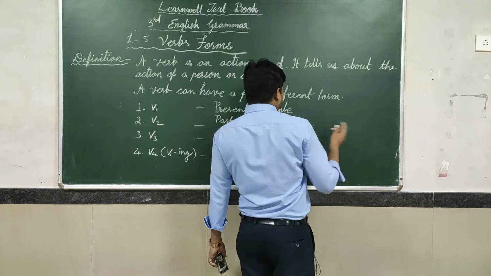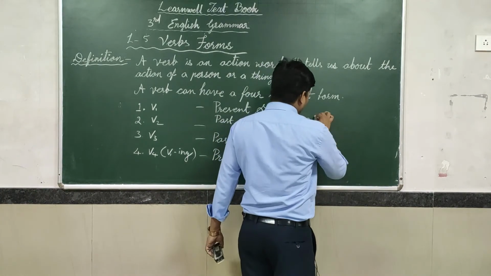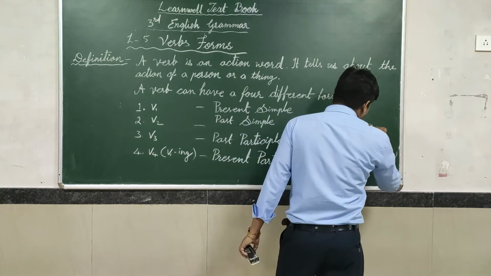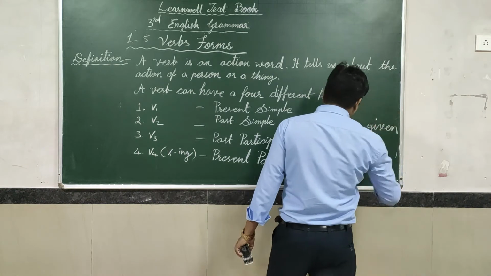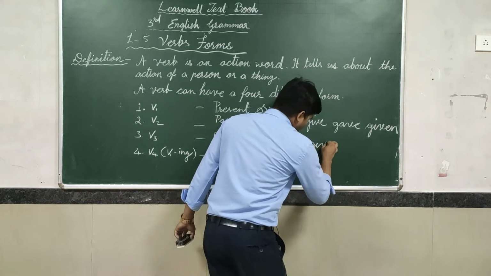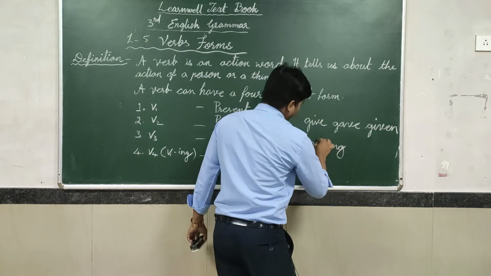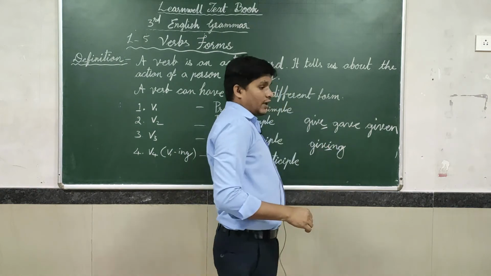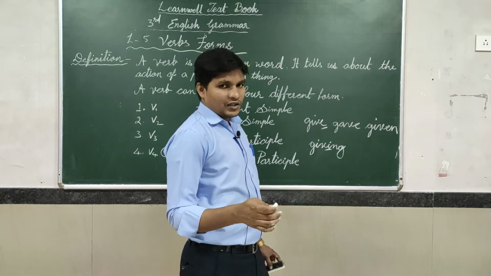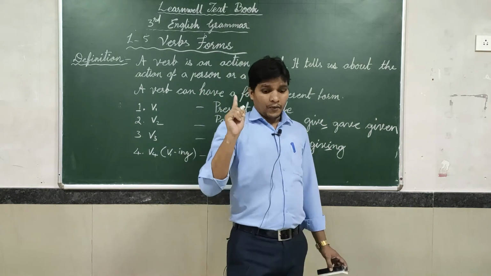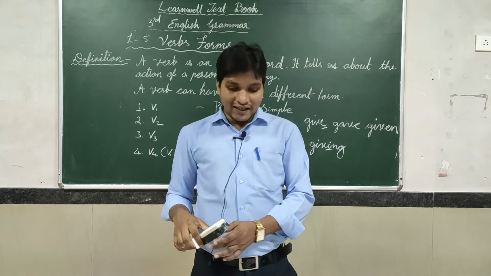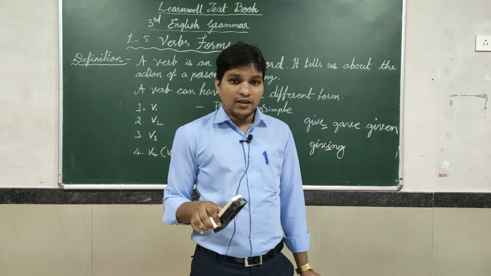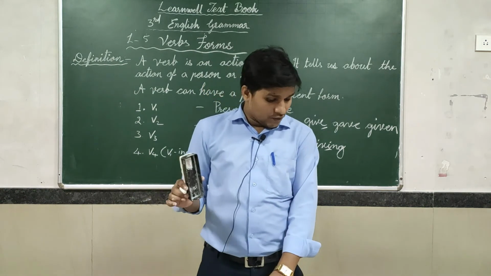So here, for example, give, gave, given, giving. So what do you understand? In place of E, what came? I. Then after, ing: giving. Keep in mind, when the last letter is E, the E changes into I. So these things you have to keep in mind.